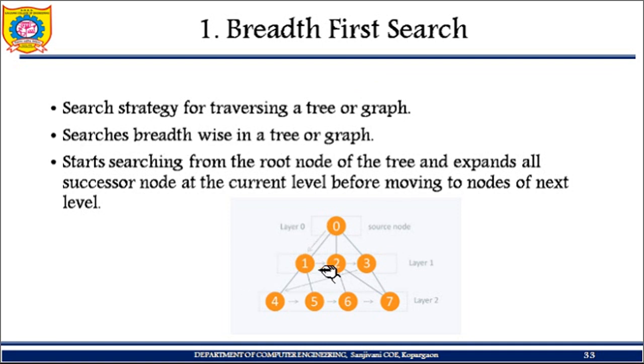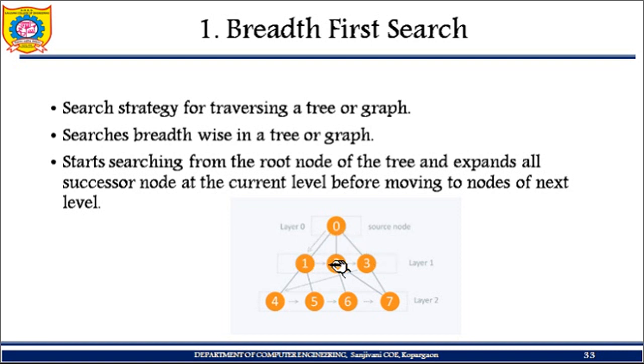The search is breadth wise in a tree and a graph. You go breadth wise. Here a figure is given to you, and I'll try to explain with the help of an example. I can call this my start node, or source node, or root node. I start from here and I go to the next level of the tree. This is level 0, this is level 1, this is level 2. I go to the next level. How many successors do I have? There are 3. All successor nodes at the current level are expanded before moving to the nodes of the next level.